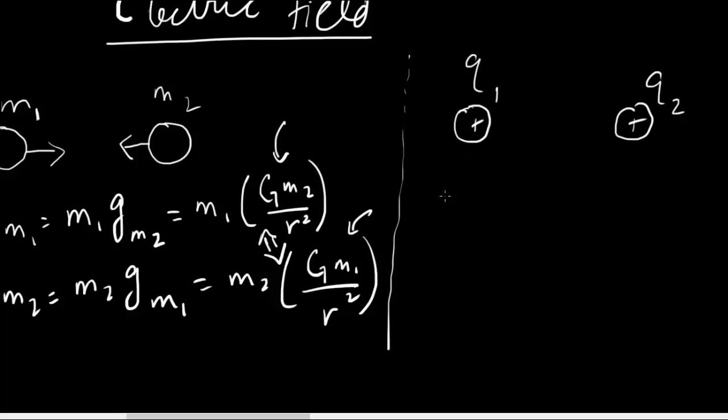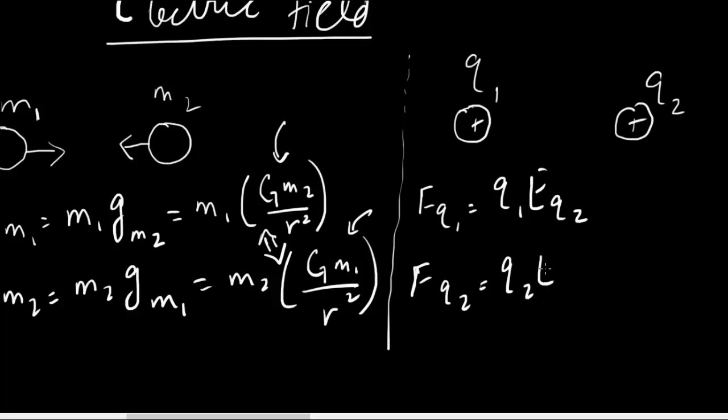Okay, so another way you can say that is that force on q1 is equal to q1 times the electric field produced by q2. Okay, and then force on q2 is equal to q2 times electric field produced by q1.